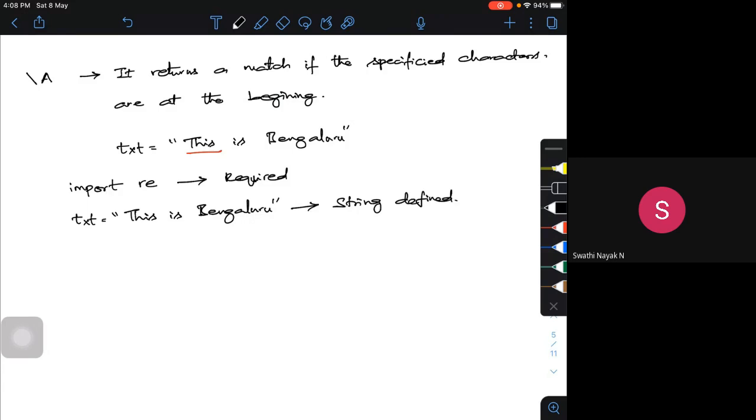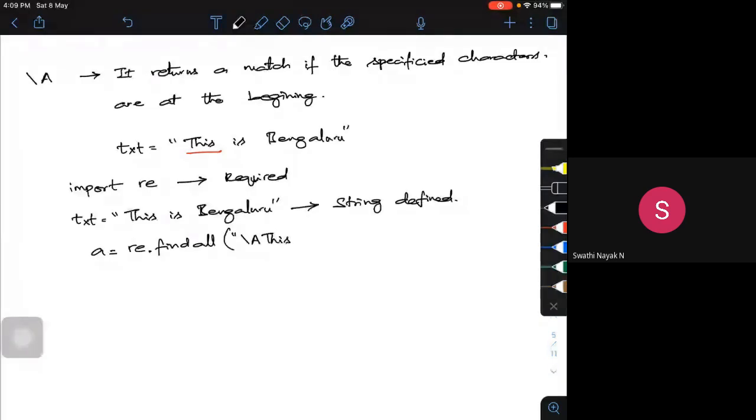I'm going to use the function called findall, but with your special sequence. Let me call it a. Let a be equal to re.findall, and within the braces I am going to write slash A and This.